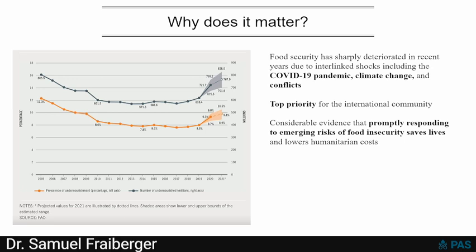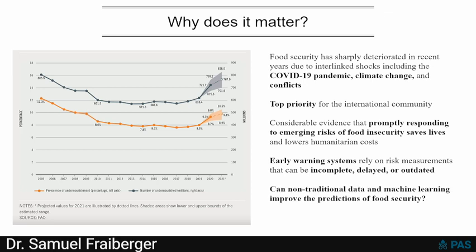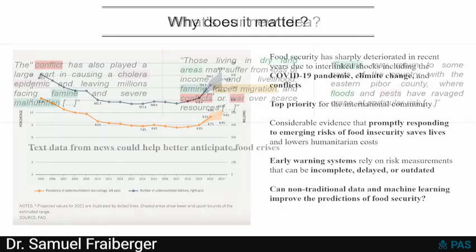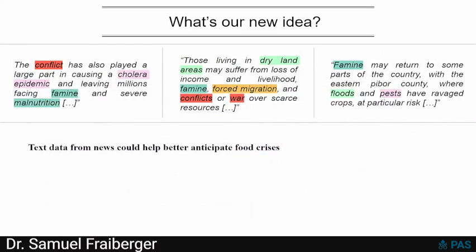And so that creates a need to develop better early warning systems for food insecurity. The problem is that these systems often rely on data that is either incomplete, delayed, or outdated. And so we were wondering, can we do better? Can we, for instance, look at non-traditional data sources and machine learning to improve the prediction of food crisis? So our idea was quite simple, actually.